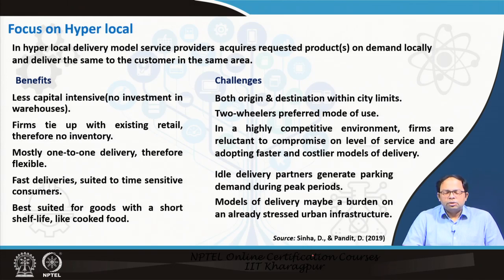So, that is one issue. Two-wheelers compared to cars may not be as polluting, but because there are so many two-wheelers used for one-to-one delivery, eventually the total emission is also significant.